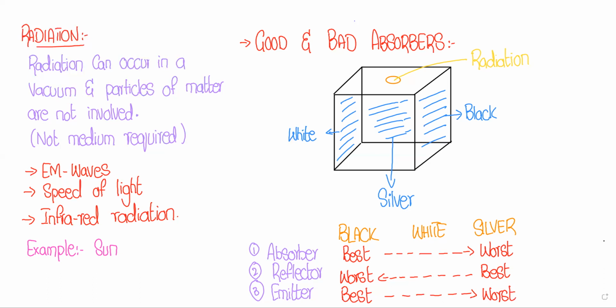Yes. So these are three specific factors which we need to remember about radiation, because mostly they ask about these factors: which color is best, or which color will be used for best absorption, or which color is used for the best reflection process. So these are some properties of conduction, convection, and radiation, right?